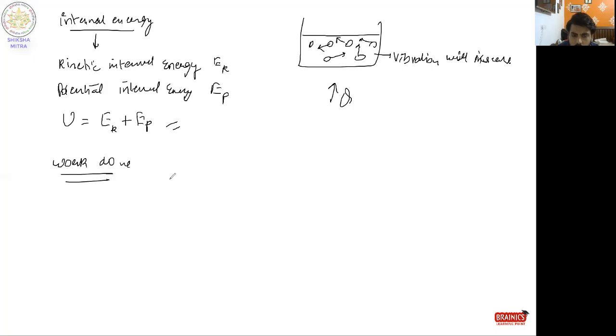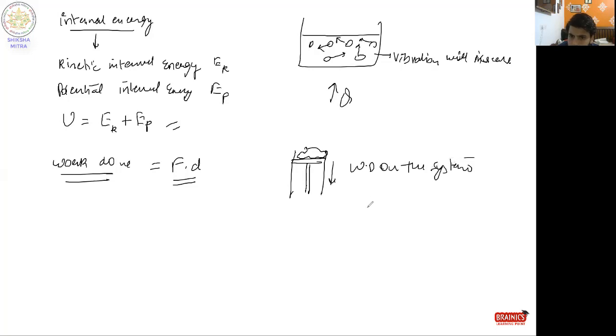Next comes work done. What is work done? Work done is when a force is applied to an object and makes it move some distance. Work done is force into displacement. So whenever a system moves, like when we ignite in a piston cylinder, this piston moves downwards. So the heat which we are giving to the system is converting into some work done, and the formula of work done is P into delta V.